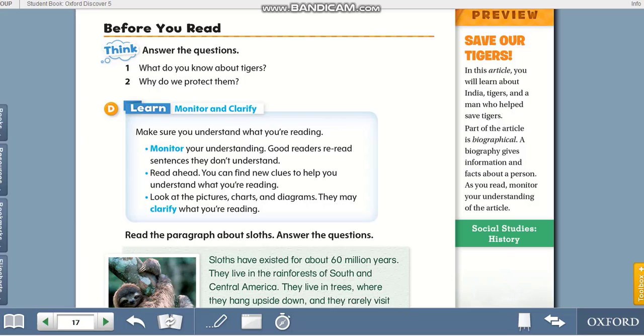Okay, if you didn't, read ahead. You can find new clues to help you understand what you are reading. So maybe if you didn't understand the first sentence, you can read the whole paragraph. You may get the meaning of the first one after reading the whole paragraph. Look at the picture, chart, and diagrams. They may clarify what you are reading. If you have a picture or a diagram or a chart, this may give you a lot of help to understand what you are reading.